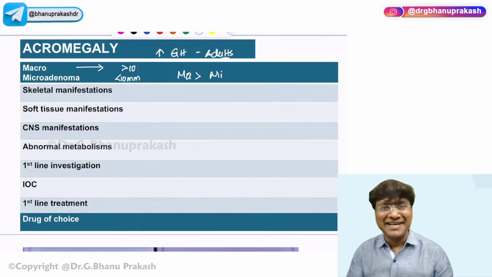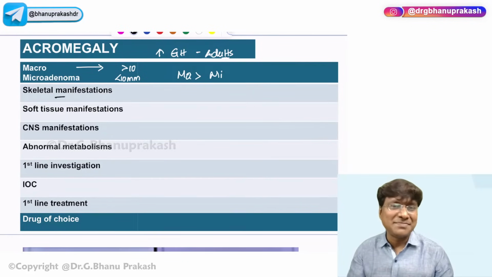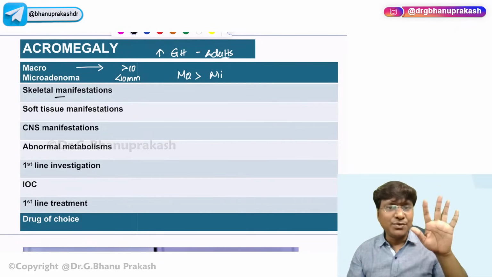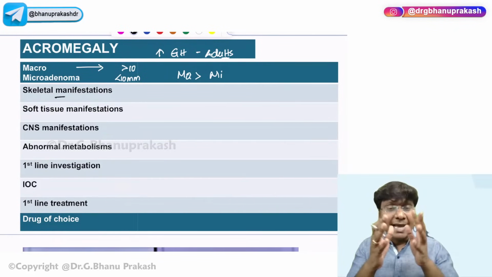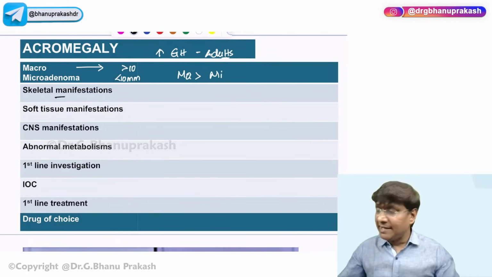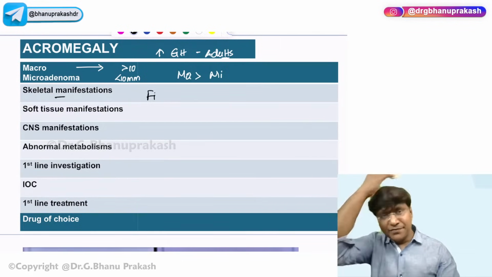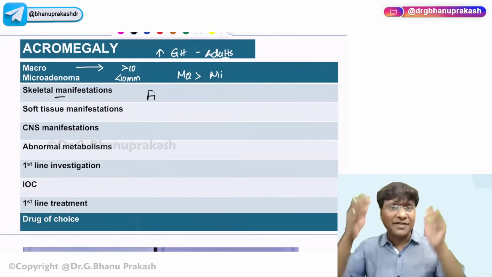Exactly the reverse is there in prolactinoma. In prolactinoma, microadenoma is more common compared to macroadenoma, right? Now, what will be observed in the skeletal manifestations? You have broad fingers, and the hand size is increased. You have a large foot and the shoe size is increased. And the head circumference is increased.